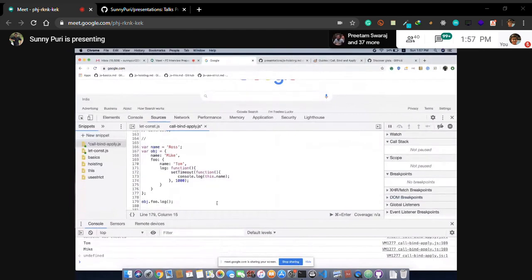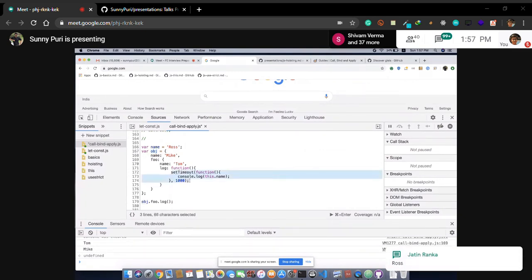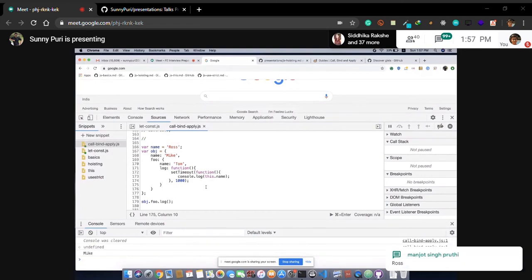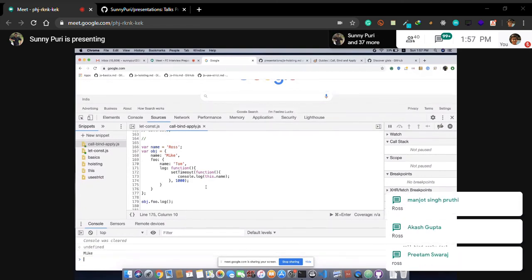Guys, next question. We have a name variable which is on window. We have an object. This name is bound to the object. Then the foo name function. The only change is setTimeout. Very nice, guys. I'm happy. Why is Mike coming?